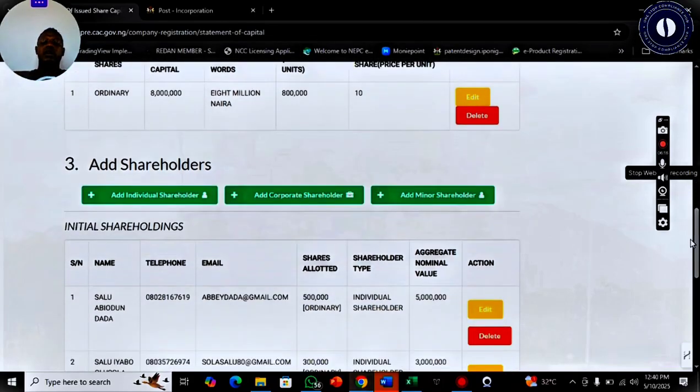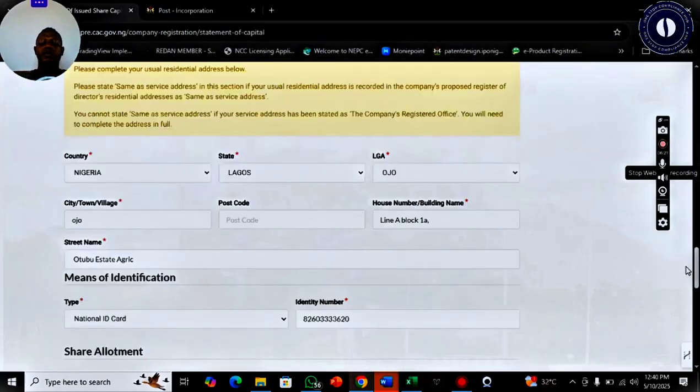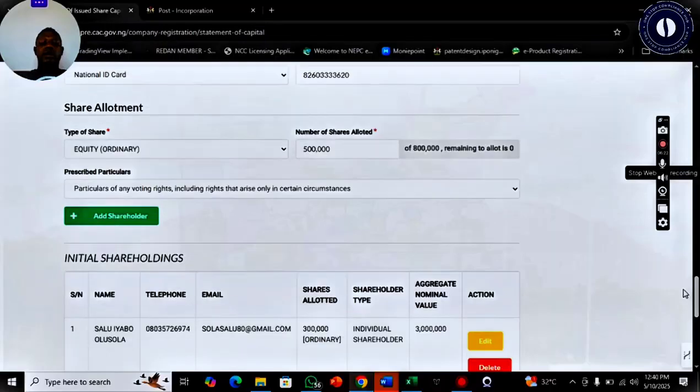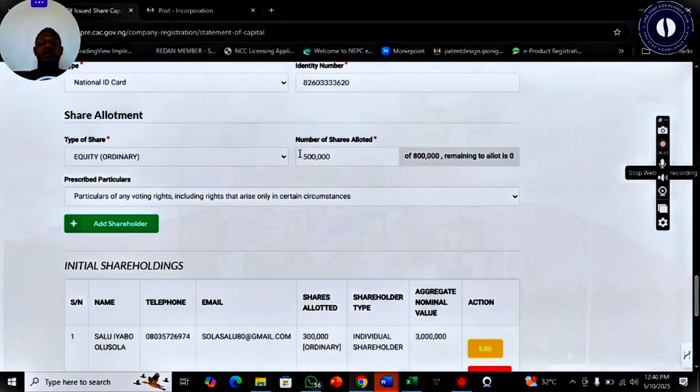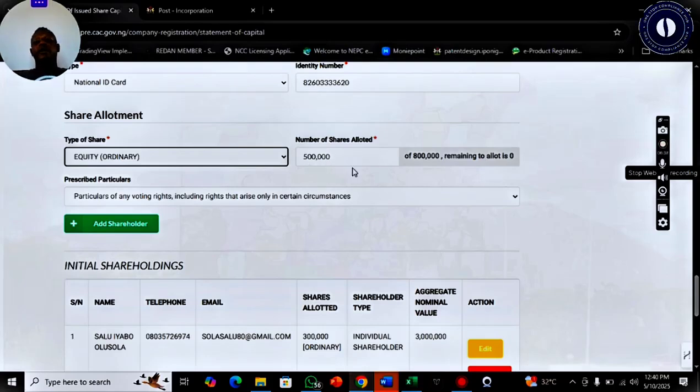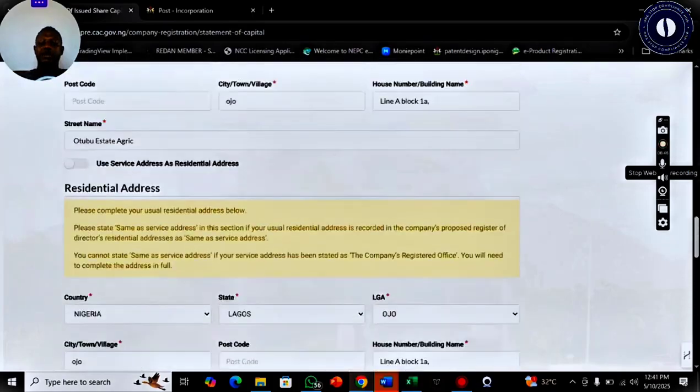Right? So once you've done that, all you need to do is come to your shareholders. Okay, then you scroll down, and then you have this. So you can see when you select ordinary shares, we have a total of 800. So if I'm allotting 500,000 here, it means this person has paid about 5 million naira to get 500,000 shares. Okay, so that is how you create your shares for ordinary shares.